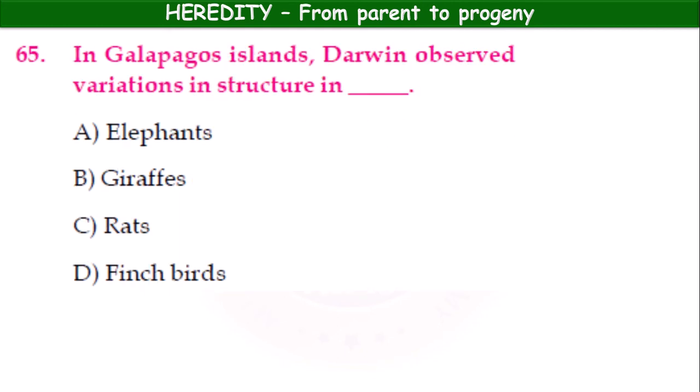Next, in Galapagos Islands, Darwin observed variations in structure in elephants, giraffes, rats, finch birds.